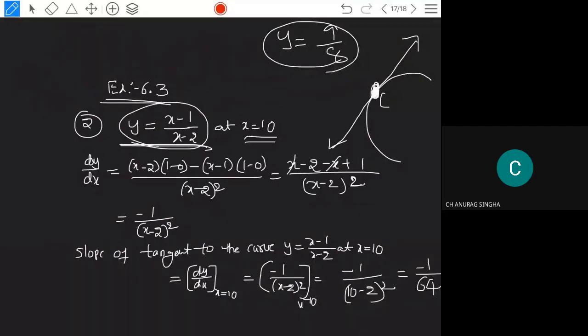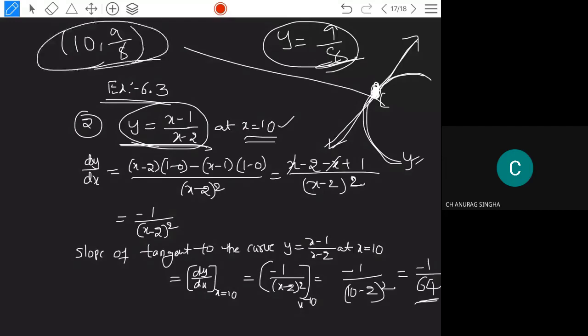Suppose this is the equation of a curve, y is equals to x minus 1 by x minus 2, and this is a tangent. Its slope we found out is minus 1 by 64. But if this is intersecting at a point C, find the coordinates of point C. Simple. If you substitute the x value 10 in this, what y value are you getting? 9 by 8. So this point will be 10 comma 9 by 8. That's all.